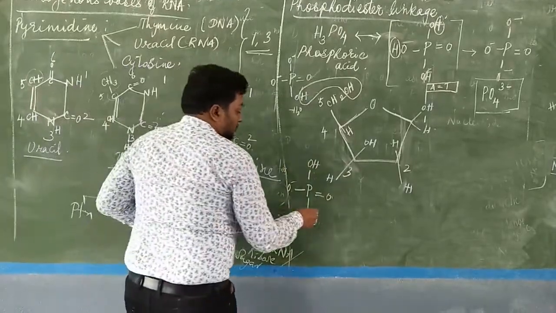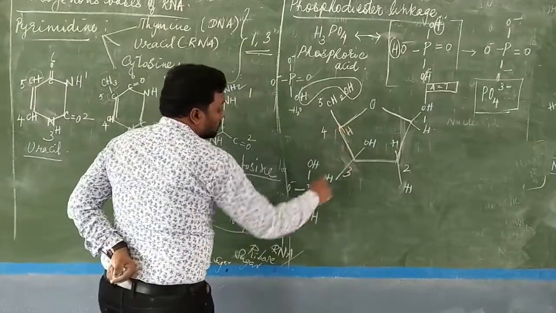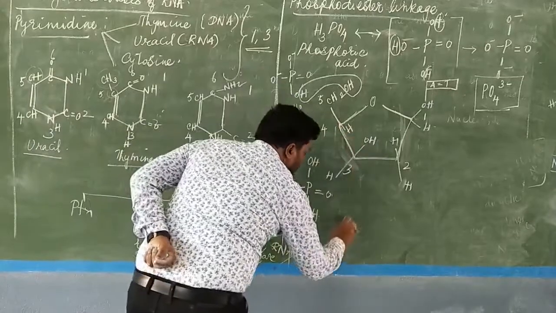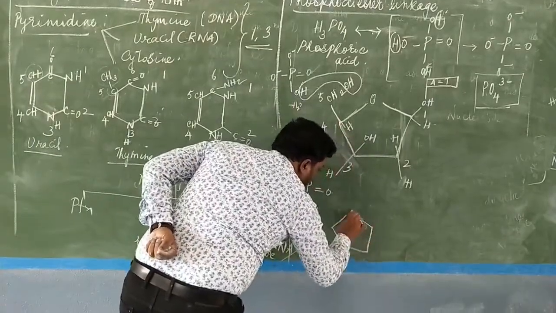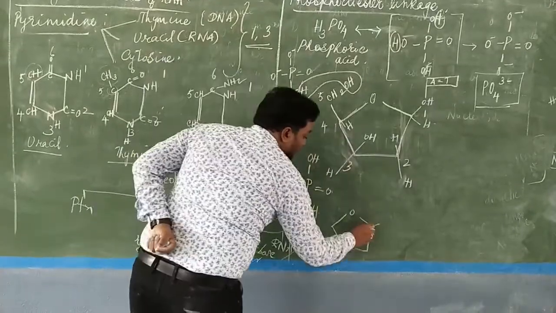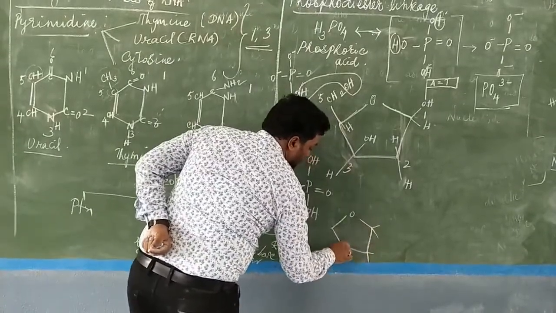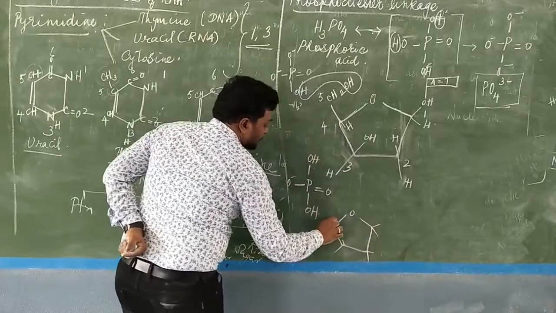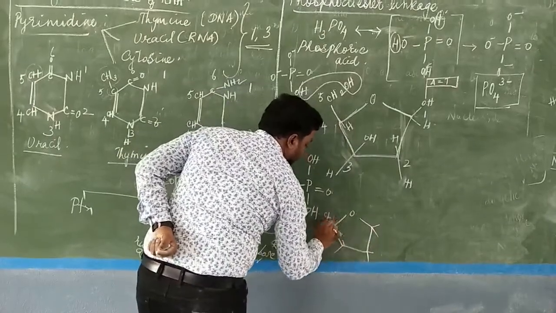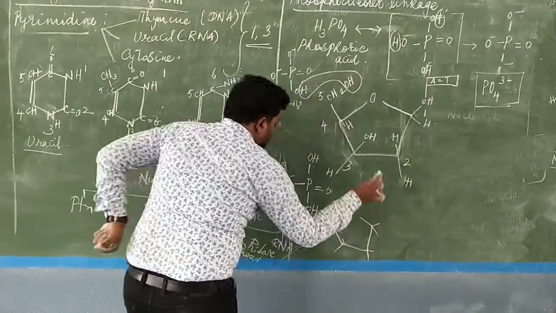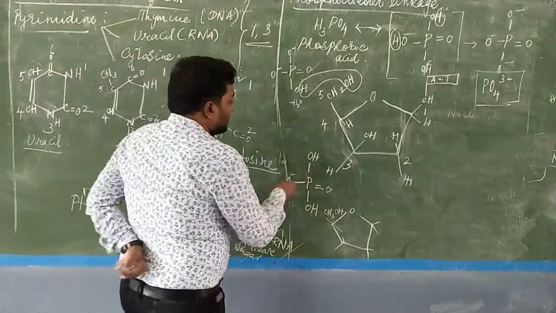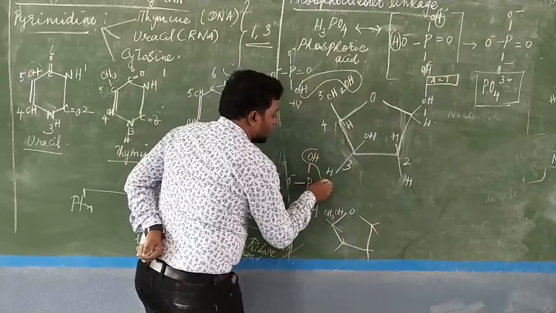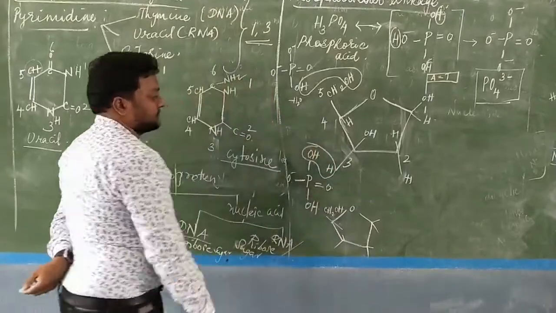Now this will be getting linked to one more phosphate group. Draw the same pentose sugar with oxygen, carbon, and here it is very important that CH2OH will be present. Now what happens is this OH and this H will get removed.